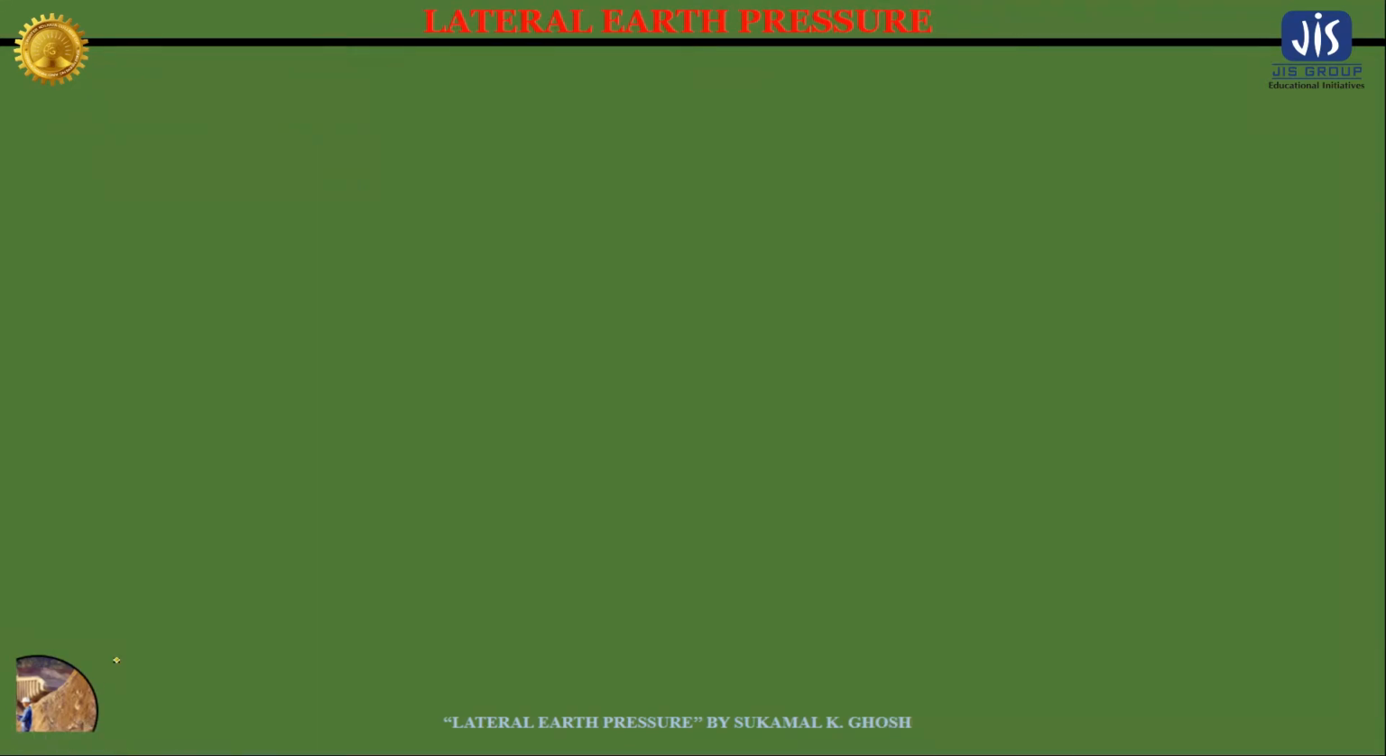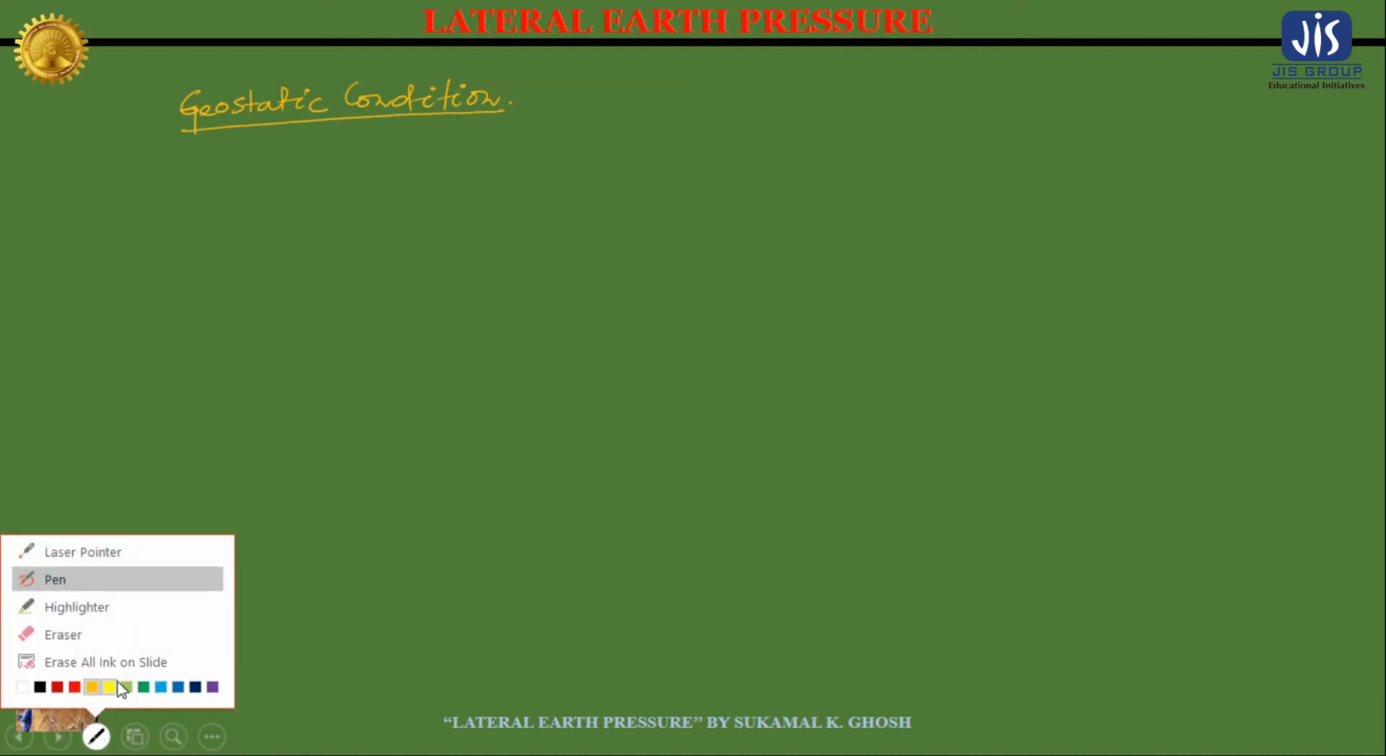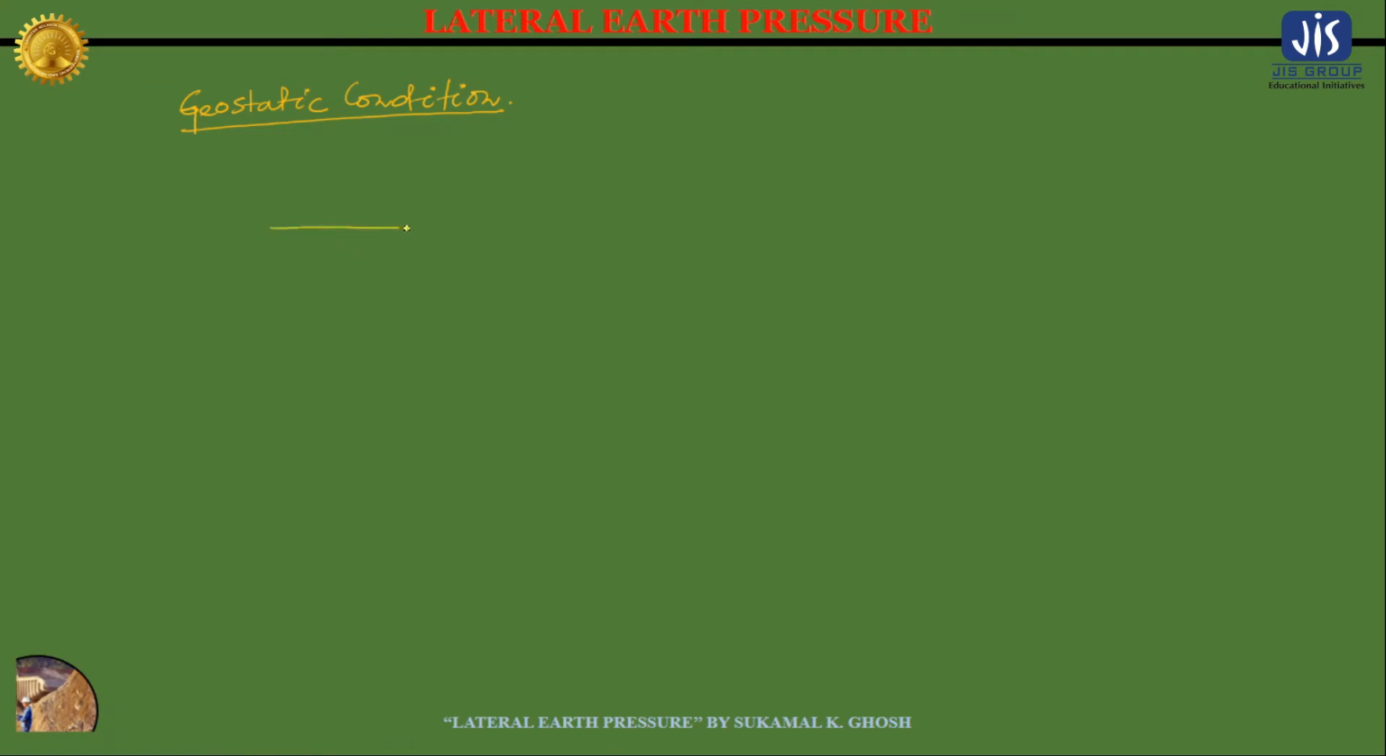So before going into the detailed discussion about lateral earth pressure, let's first discuss the geostatic condition. So what is this geostatic condition? See, suppose this is the ground level, and there is a soil element at a depth of z from the ground level. So here is a soil element. This soil element is at a depth of z.